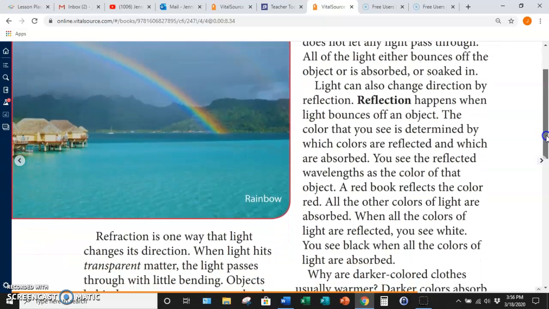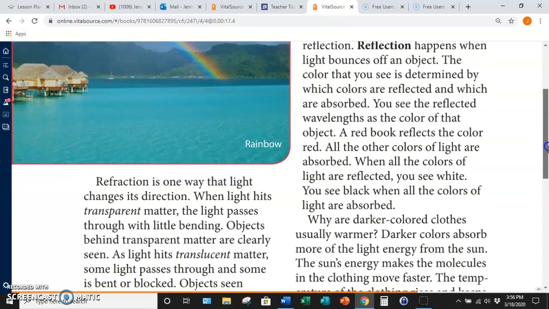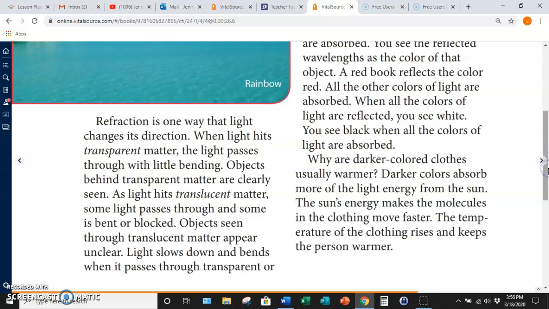Light can also change direction by reflection. Reflection happens when light bounces off of an object. The color that you see is determined by which colors are reflected and which are absorbed. You see the reflected wavelengths as the color of that object. A red book reflects the color red. All the other colors of light are absorbed. When all the colors of light are reflected, you see white. You see black when all the colors of light are absorbed.